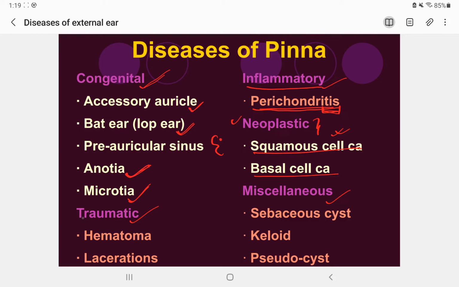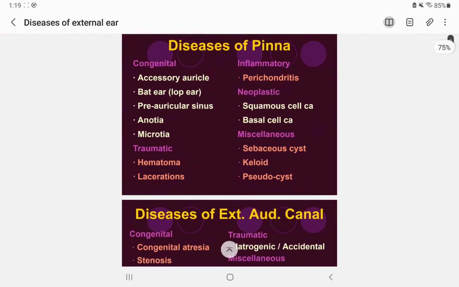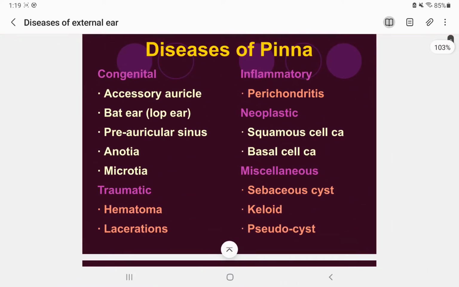Another is traumatic causes that can lead to diseases in the pinna, that is either hematoma, a collection of blood, or laceration, any kind of injuries that lacerate the muscle, the auricle, and the perichondrium, etc. And in the miscellaneous, it can be either sebaceous cyst or keloid or pseudocyst. So that is the classification of the diseases of the pinna: congenital, inflammatory, neoplastic, traumatic, and miscellaneous.